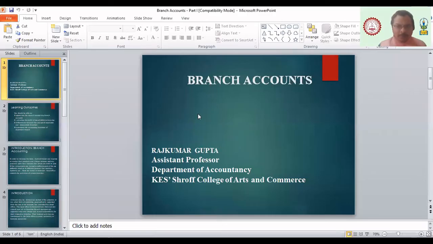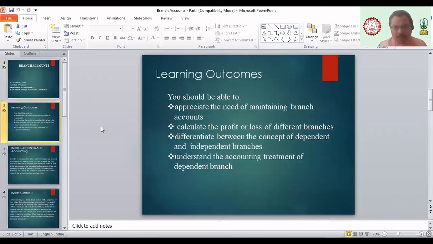Today we are going to start with the topic called branch accounting. In this topic, the main objectives are we should know how the books of accounts of a branch are maintained, how we calculate the profit or loss of different branches, what the different types of branches are, and how the accounting treatment of a dependent branch is done. Independent branch is not in our syllabus.